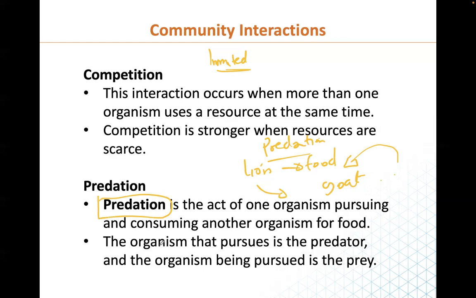That is what we call predation. It's an act of one organism pursuing and consuming another organism for food. The organism that pursues is a predator, so this lion is a predator, while the goat is the prey. The organism that is being pursued is the prey. Those words are very important to know.